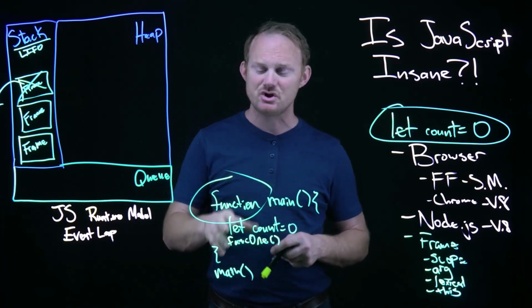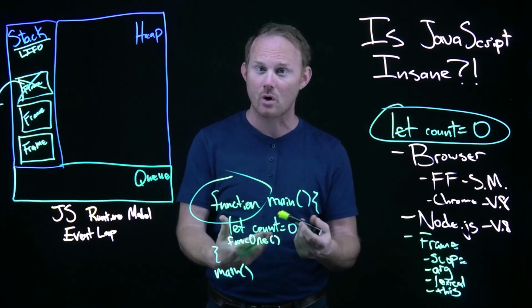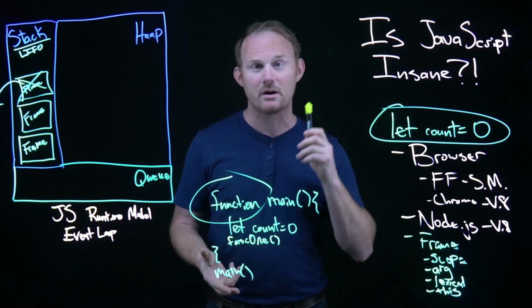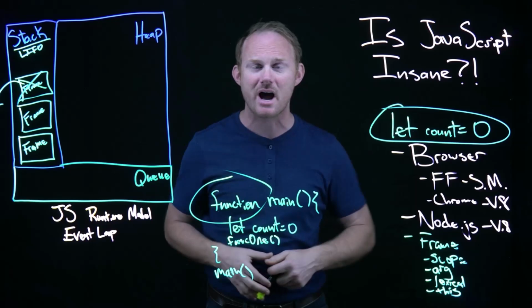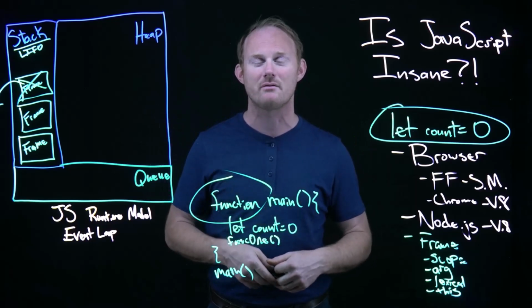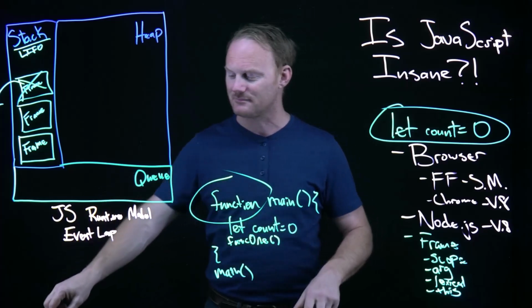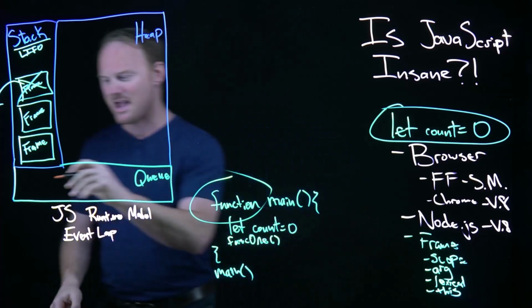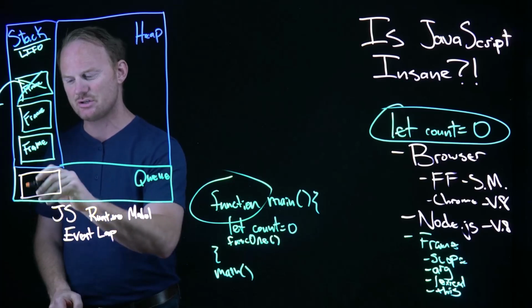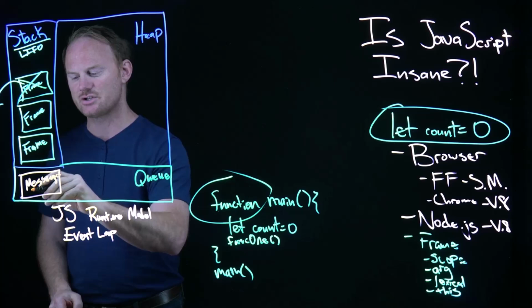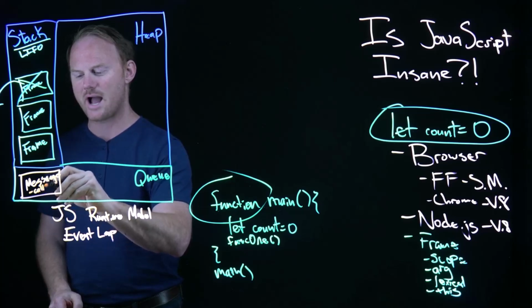If it runs into a callback, something like a click listener or a fetch, go out to this API and go find some data or whatever, it's going to put that on the queue as a message, and a message is essentially a callback.